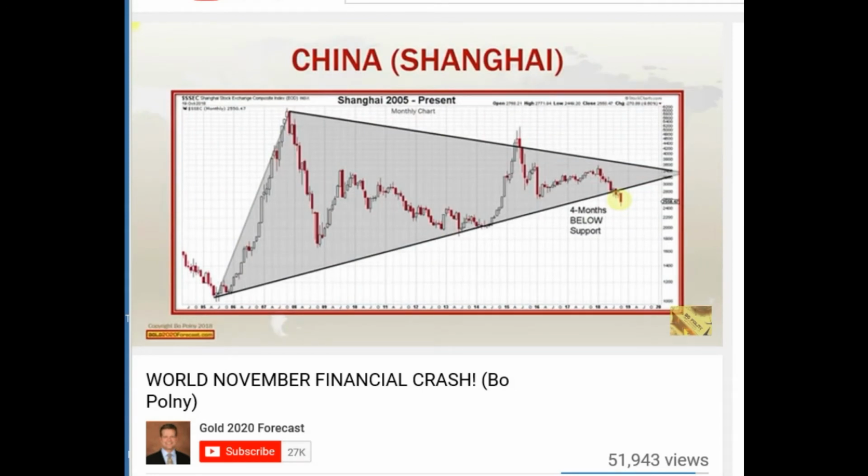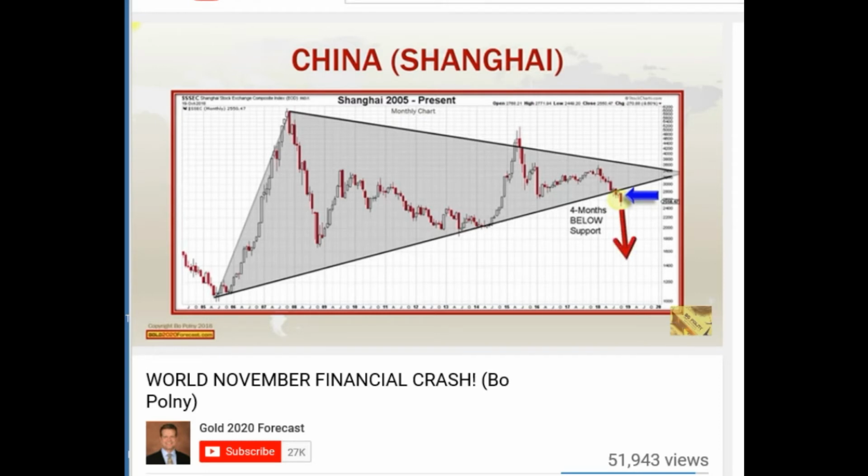Next, here's China's stock market. What do you see? A rising wedge. However, like Germany, China broke the wedge 4 months ago. China is leading the stock crash, followed by Germany. However, China's market is going to continue to crash.